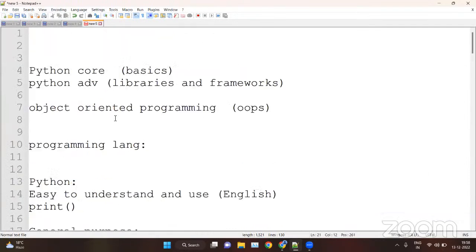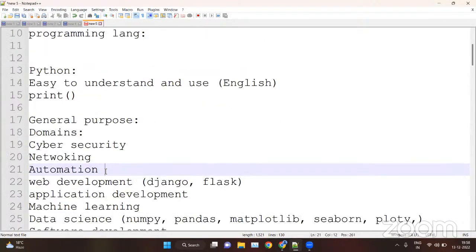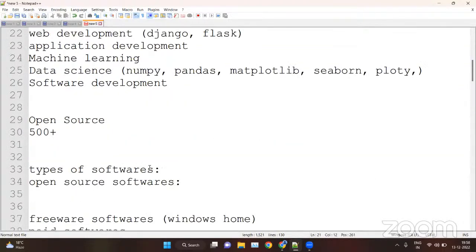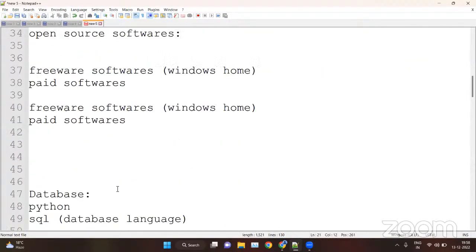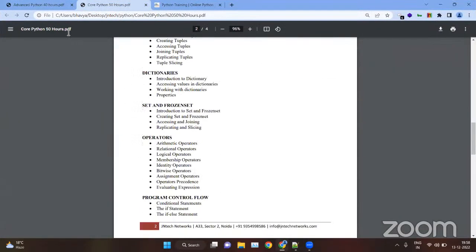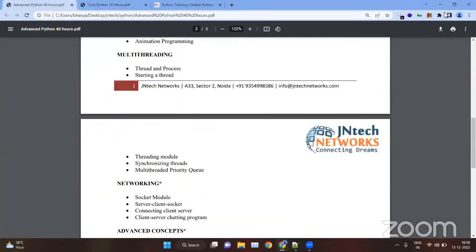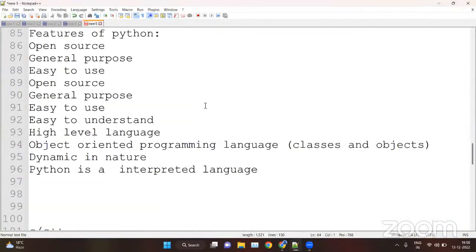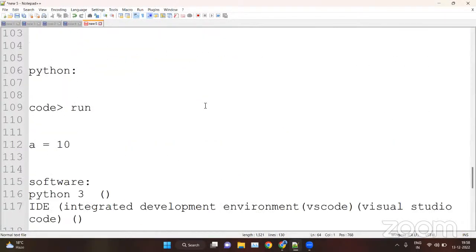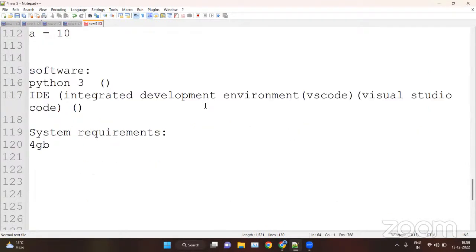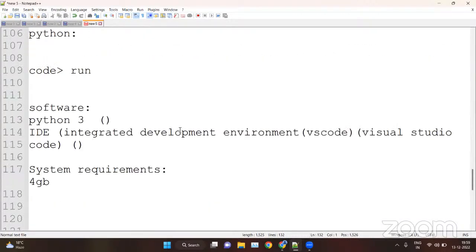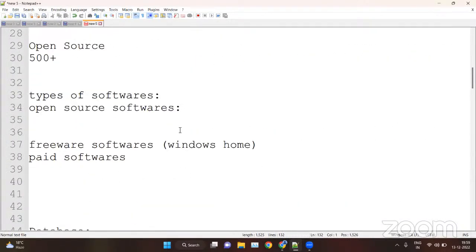So let's take a recap. First we saw what is Python, why Python is general purpose, what is open source, and why Python is open source. And we saw the course content, the core topics and the advanced topics of Python. Then we saw the intro part of Python, the features of Python, the software we are going to use, and the system requirements and the prerequisites. So you can go for Python, it is very easy to understand.